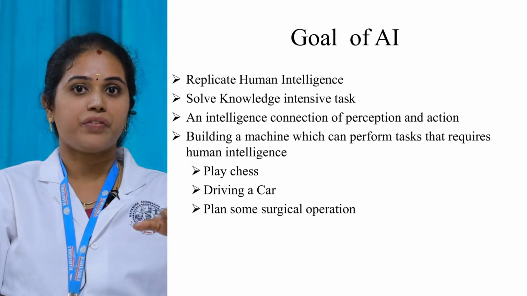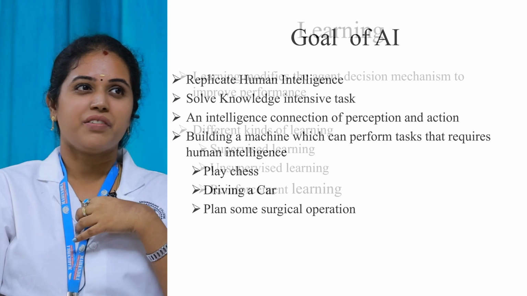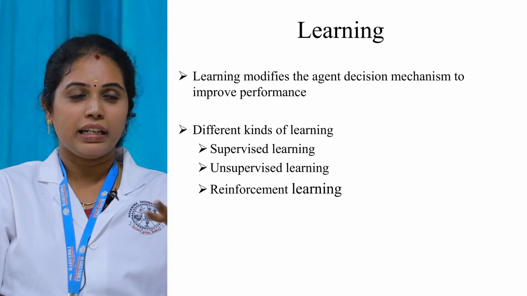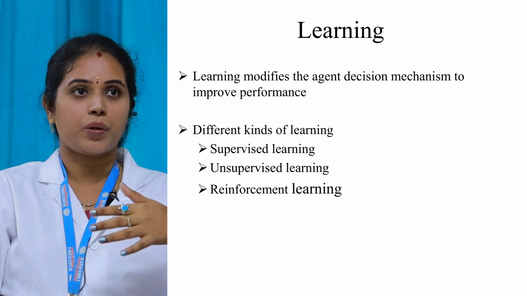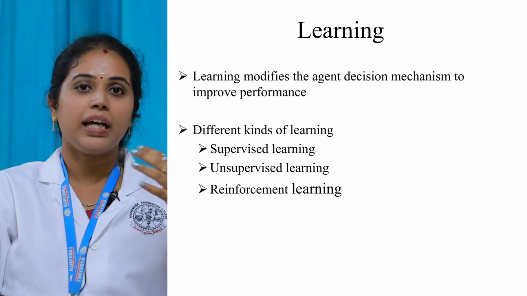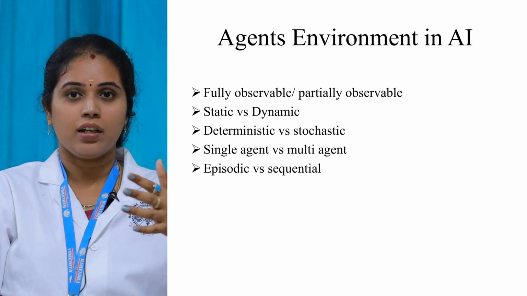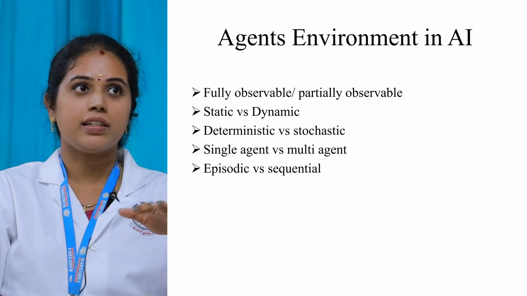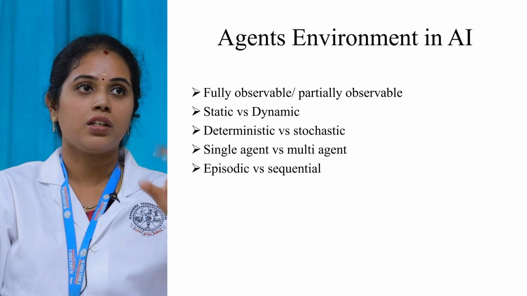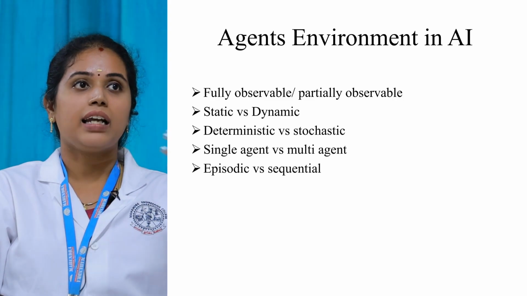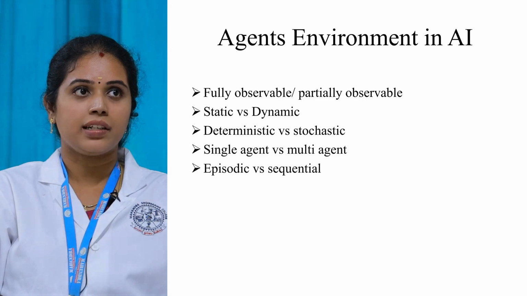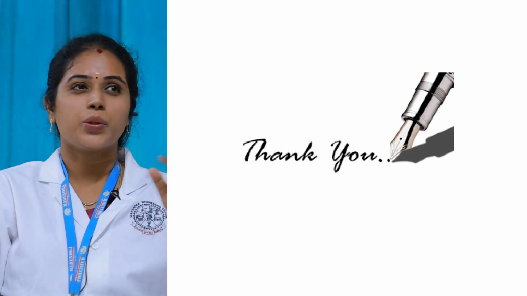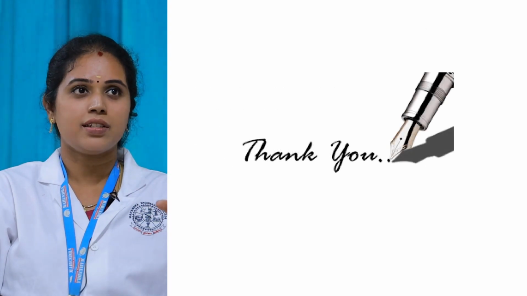Then, what is the goal of AI? Then finally learning. What do you mean by learning? What are the kinds of learning, that is supervised, unsupervised and reinforcement learning? How does the agent interact with the environment? What are the major devices present in the agent to sense the information of the environment, and how does it act on the environment? We know that with the help of an actuator, it can act on the environment. So these are all the basic possible questions involved here.